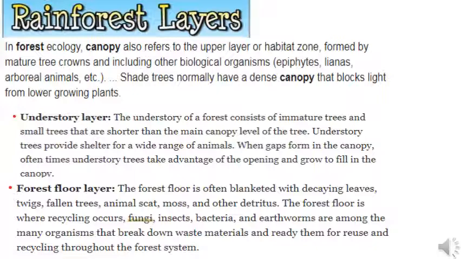Understory of a forest consists of immature trees and small trees that are shorter than the main canopy level of the tree. Understory trees provide shelter for a wide range of animals. When gaps form in the canopy, oftentimes understory trees take advantage of the opening and grow to fill in the canopy. The ground surface of forest covered with fallen leaves, fruits, seeds and twigs and also small herbs and fungi, these form the forest floor.